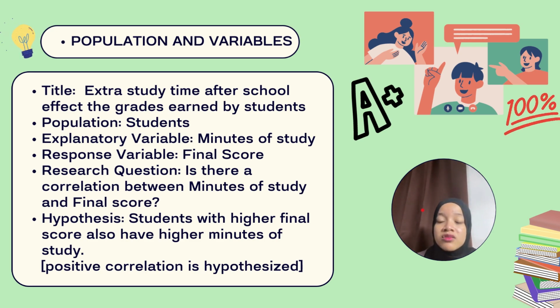The population is students, we do some research in a group of students, and the explanatory variable is minutes of study. Response variable is final score, and the research question is: is there a correlation between minutes of study and final score? The hypothesis is students with the highest score also have the higher minutes of study, and the positive correlation can be seen in the next slide.